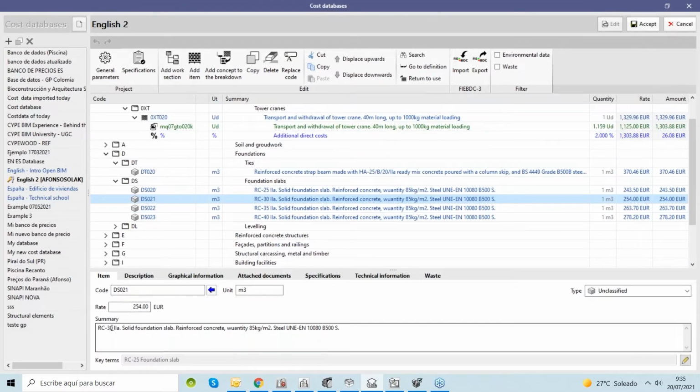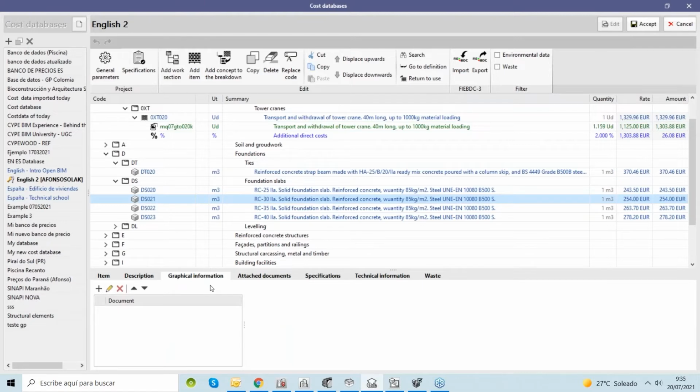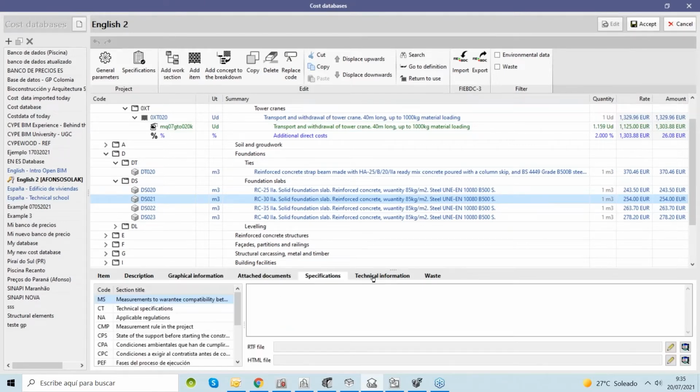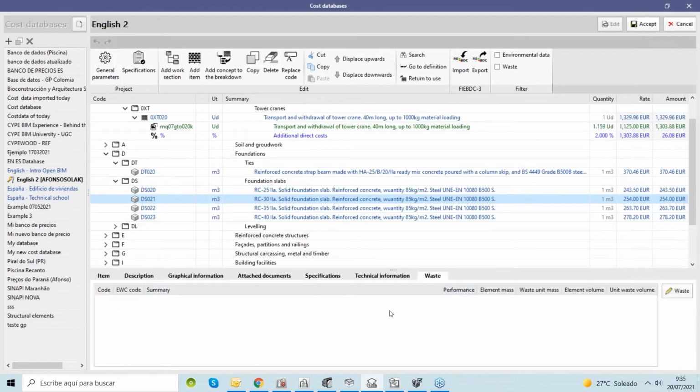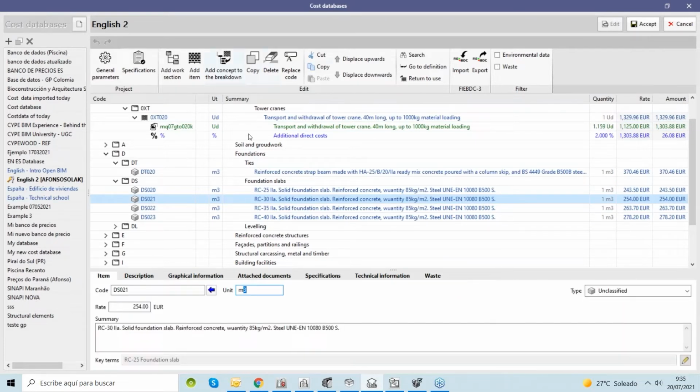You can add a summary. You can of course add the price, a code, the unit. You can add a description. You can also add graphical information related to this item, attached documents, and specifications. Also the information related to the European code list for the generated waste you can add here.